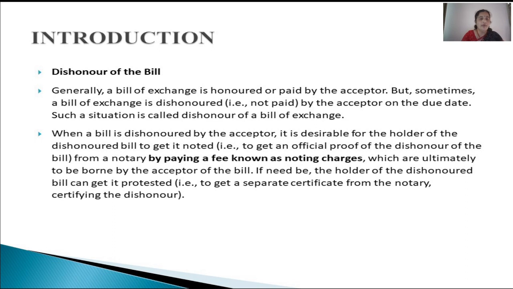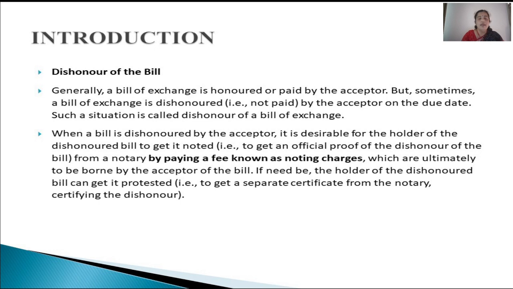Now we know there will be a credit sales transaction and the seller will be drafting the bill of exchange, and after drafting the bill of exchange he gives it to the purchaser. The purchaser gives his acceptance by writing the word accepted along with his signature and date, and gives it back to the drawer. The drawer retains that bill till the date of maturity, and then he presents it to the drawee, that is the acceptor.